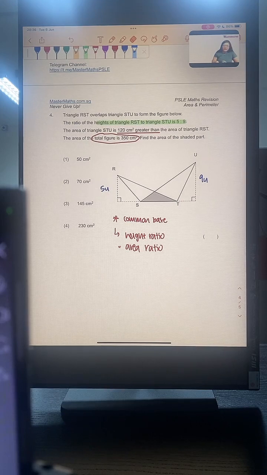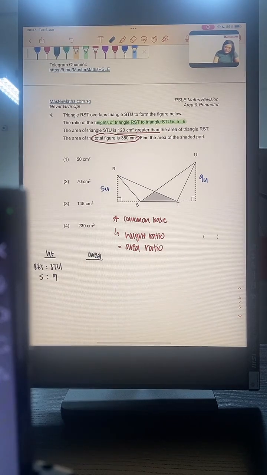This is my hint for you, the second learning point for the day. So the first thing that you can start writing is the height ratio for triangle RST to triangle STU is 5:9. Therefore, the area ratio is also the same, 5:9.